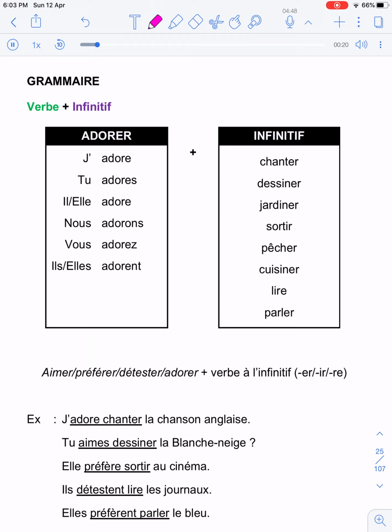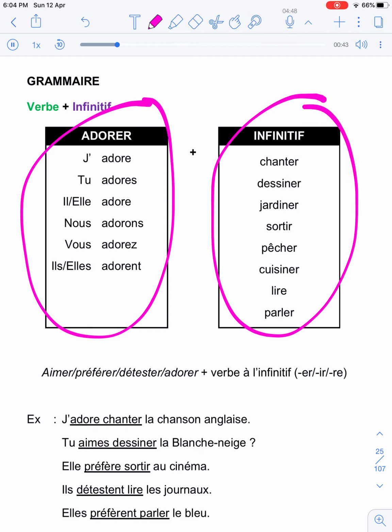In the table below, we have the verb adorer in the first column, which is being conjugated in the present tense. So you have I adore, you adore, and etc. In the second column, you have examples of root verbs or infinitives which are going to be used alongside the verb adorer.